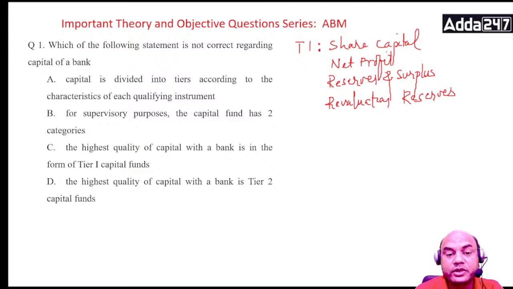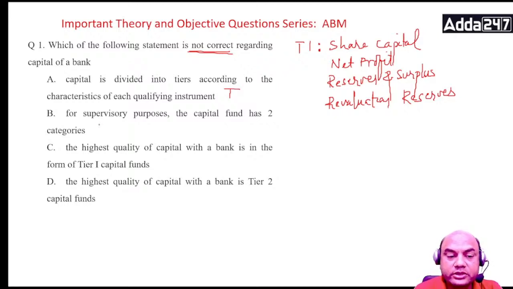Now look at this. Which one is not correct? The highest quality of capital with the bank is in the form of Tier 2 capital. Obviously A and B are correct. Divided into tiers according to each qualifying instrument, that is true.